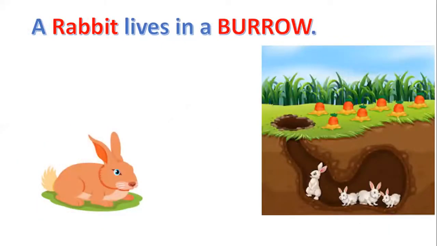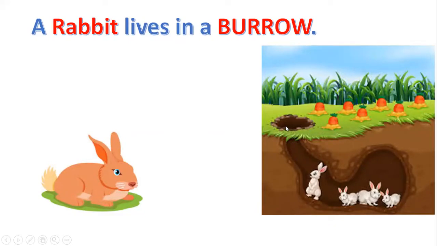Wow, what is this? It is a cute rabbit. Where does a rabbit live? A rabbit lives in a burrow. B-U-R-R-O-W, burrow. And what is a burrow? A rabbit digs it itself, and you can see here in this picture, this is the big hole.